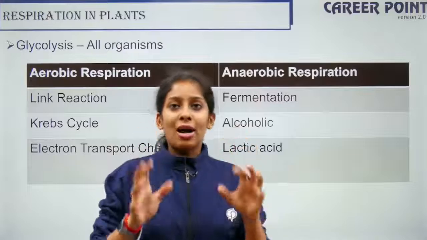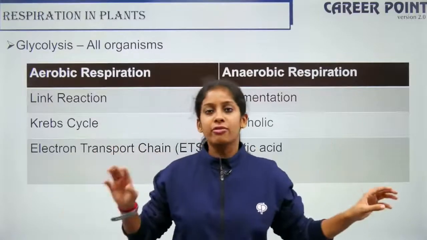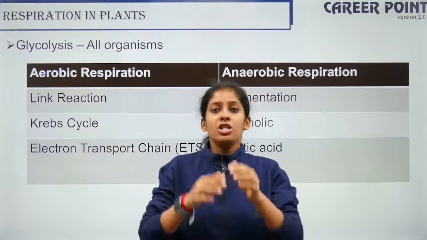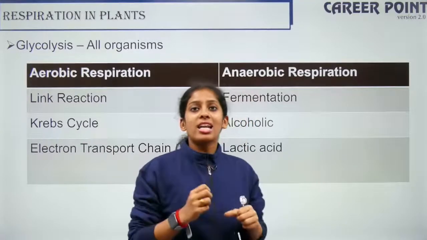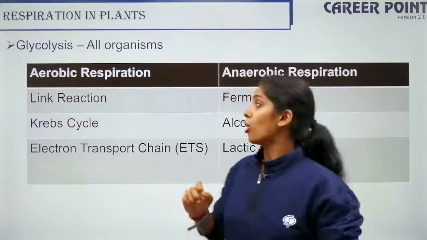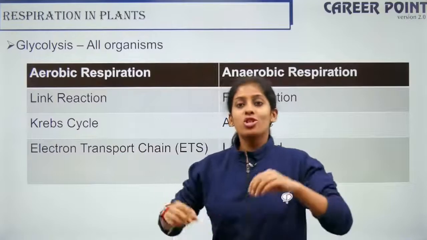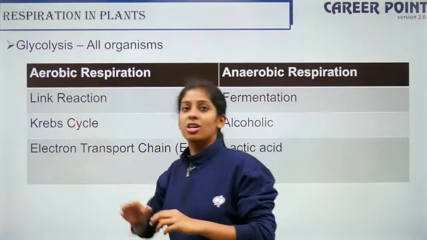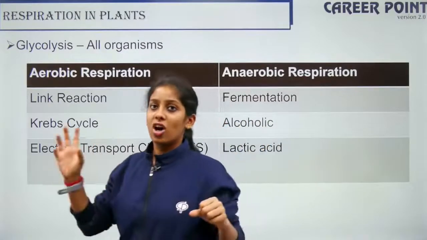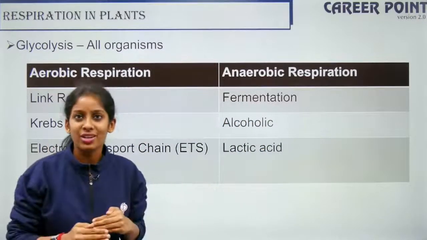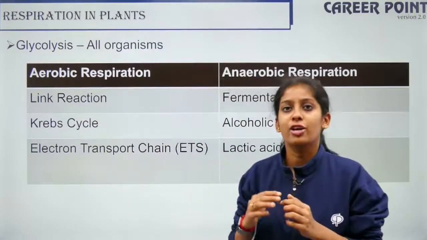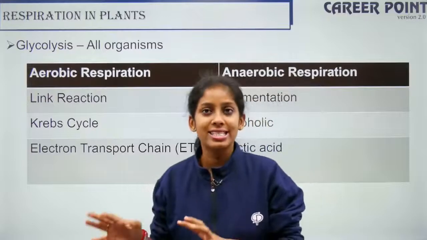After that, the fate divides into two. One is aerobic respiration, the other is anaerobic respiration. Aerobic organisms, that is organisms which breathe in the presence of oxygen, have after glycolysis what is called the link reaction, which links glycolysis and the Krebs cycle. The link reaction is a part of aerobic respiration, and after your Krebs cycle you have your ETS happening.